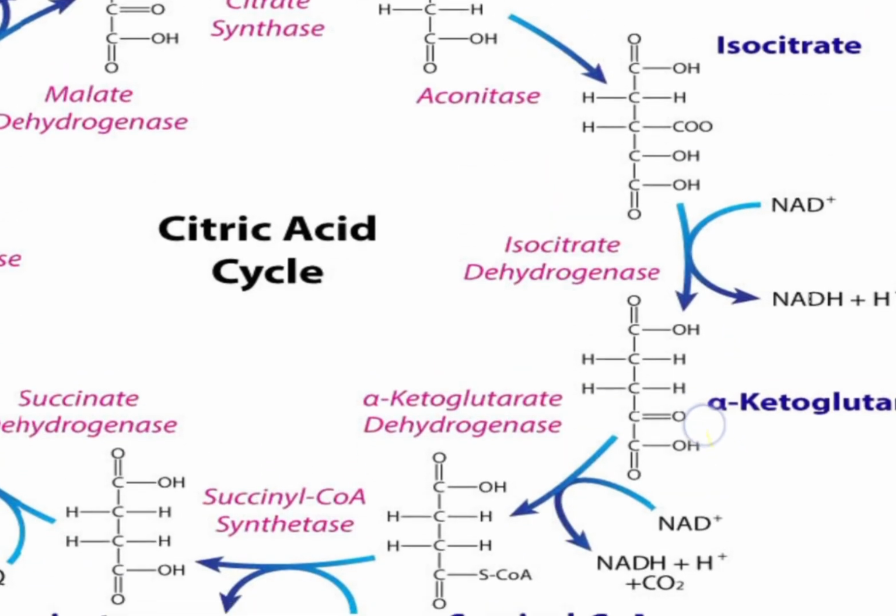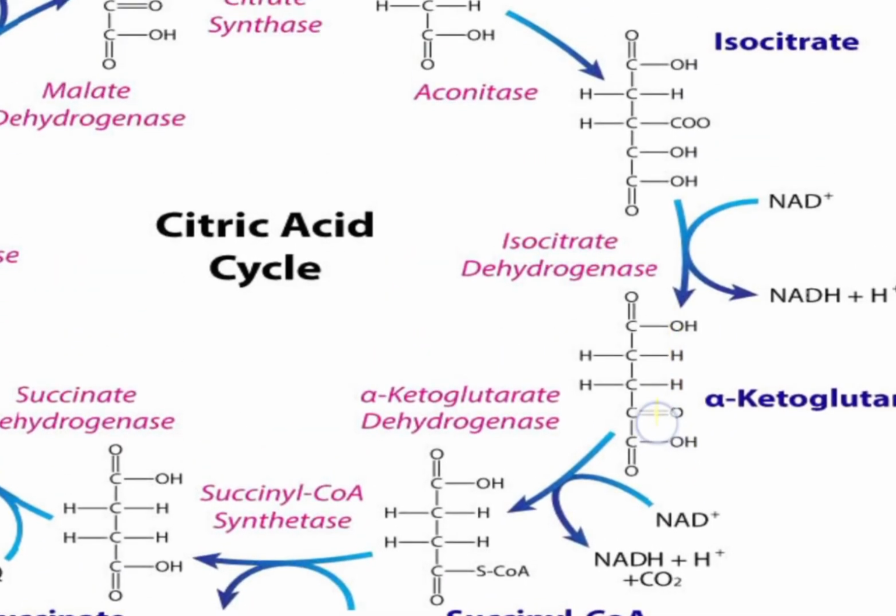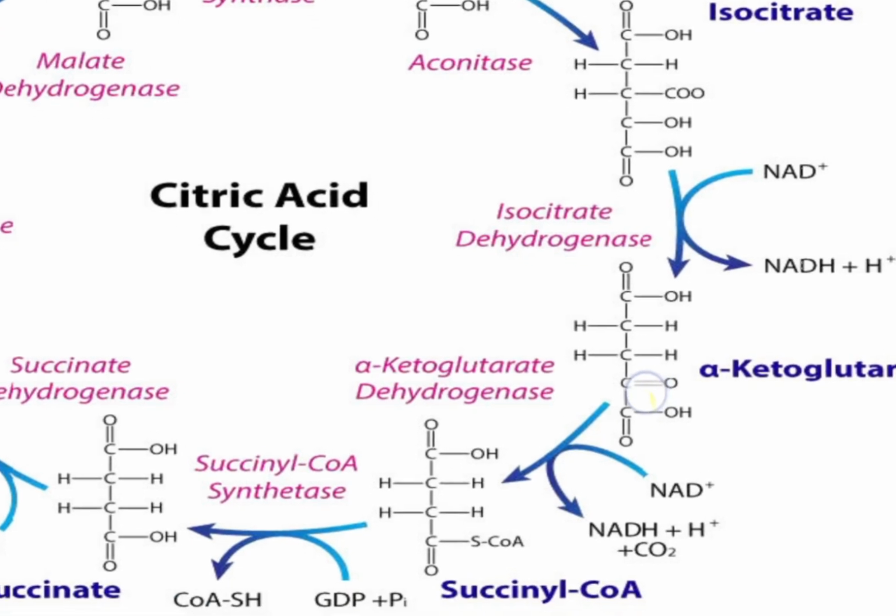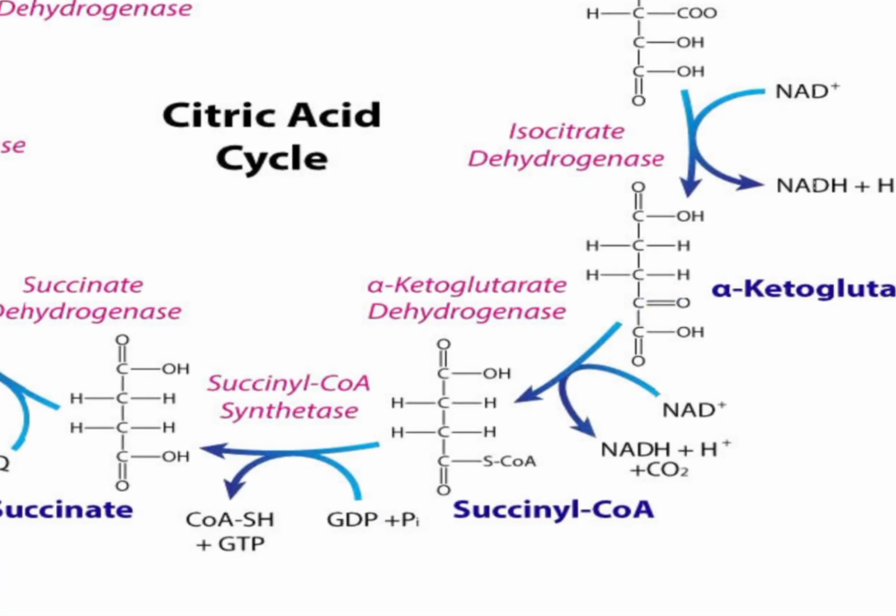It is a 5 carbon molecule, not 6 carbon as the other molecules, because we are seeing loss of a carbon atom. Now that takes us to, in fact it is a 4 carbon. Isocitrate, alpha ketoglutarate is a 5 carbon molecule. When you look at isocitrate, it was a 6 carbon molecule.